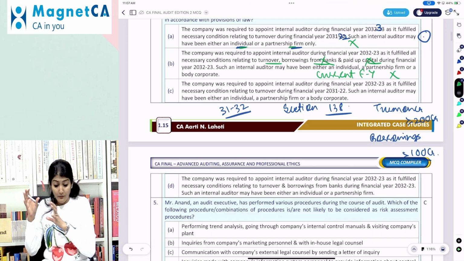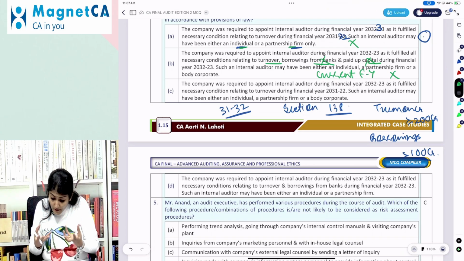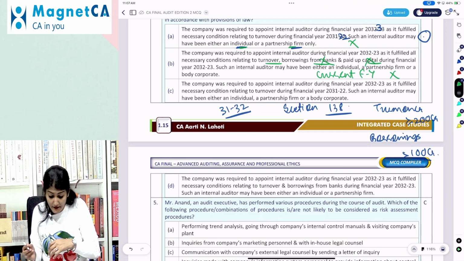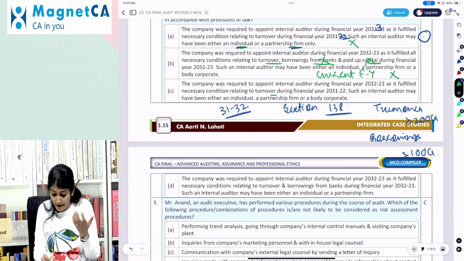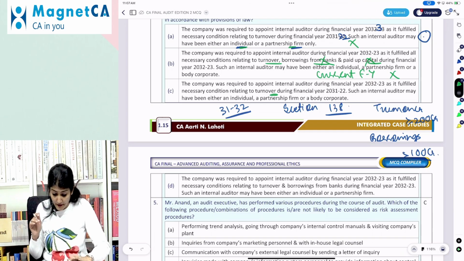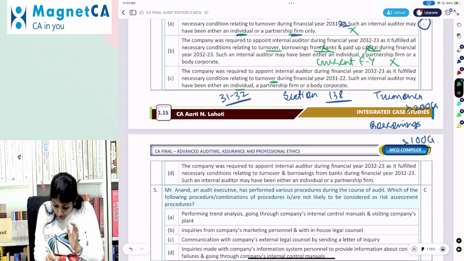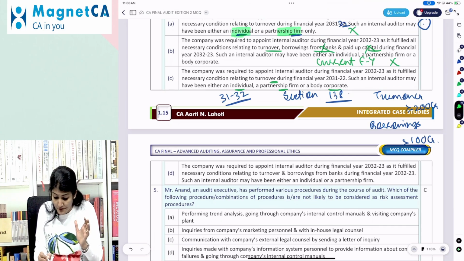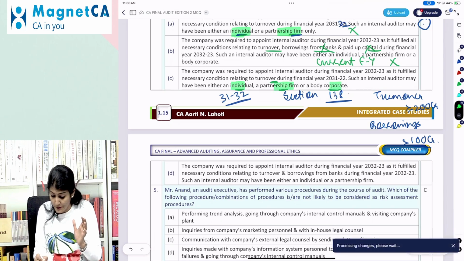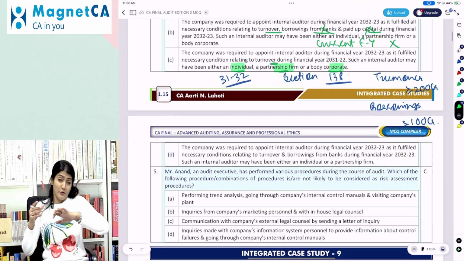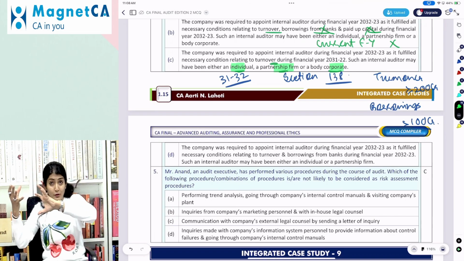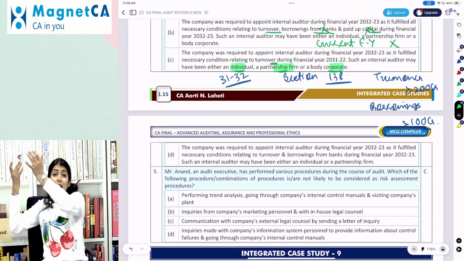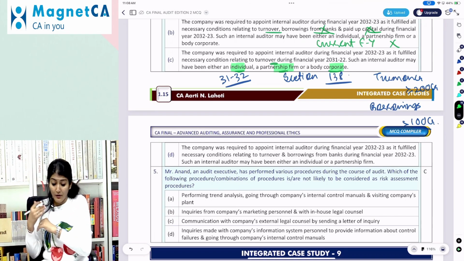Individual partnership firm only. Then the company was required to appoint an internal auditor as it has fulfilled the condition relating to turnover. Such an internal auditor, what does it say? May be an individual, a partnership or a body corporate. Here they said only individual partnership firm. Now it is individual, partnership firm or a body corporate. He may or may not be an employee. If he is not an employee, it could be an outside person or a firm or a body corporate.